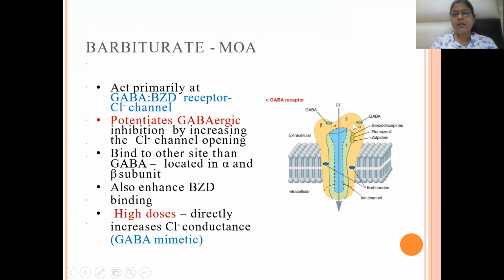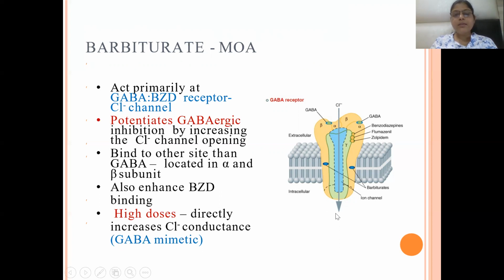In between these, the barbiturate site is present, and the drug binds to this site, and then it will increase the susceptibility of the GABA receptor to GABA. When the GABA receptor is susceptible to GABA, there will be increased opening of the chloride channels. And when the chloride channels open, there will be hyperpolarization of the neuronal membrane, leading to decreased action potential.